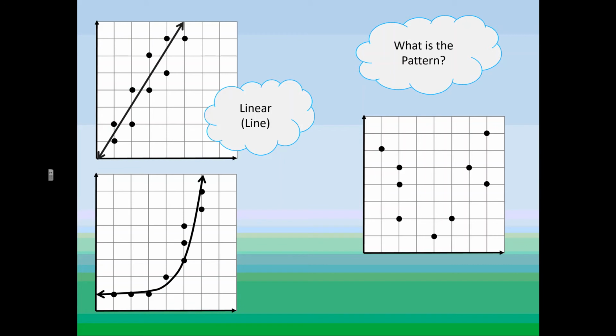For the next one, this one's an exponential, like a zombies game. This is what would happen if we have an exponential regression, which is actually an option in your calculator. You could do a linear regression, you could also do an exponential regression. And the last one, if we tried to do a linear regression, it would be zero correlation. There would be no correlation because there looks like there's no relationship.